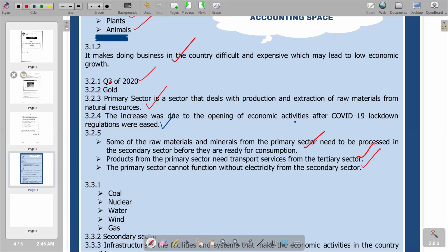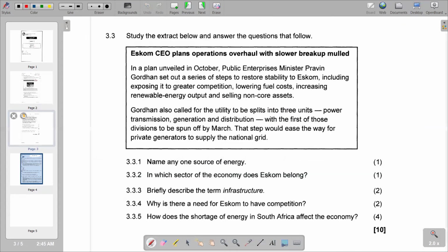Then we go to the next question, which is now going to be our 3.3, which is based on Eskom. So we have the ex-Minister Pravin Gordhan setting out a series of steps to restore stability: lowering fuel costs, increasing renewable and non-core assets. Gordhan also called for the utility to be split into three units: power transmission, generation, and distribution, with the first of those divisions to be spun off. Name one source of energy.